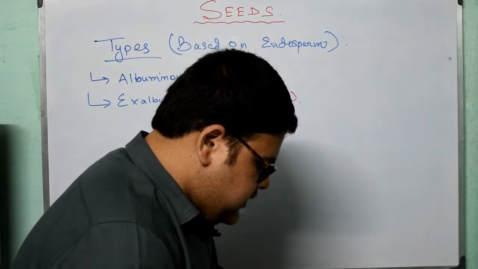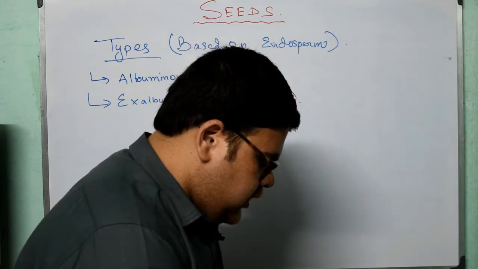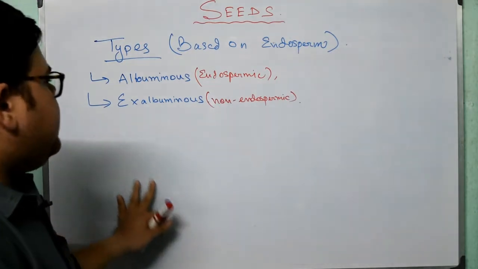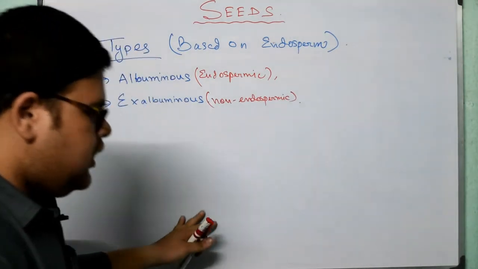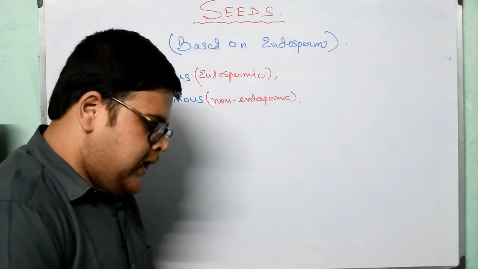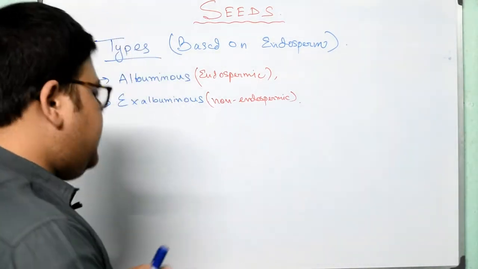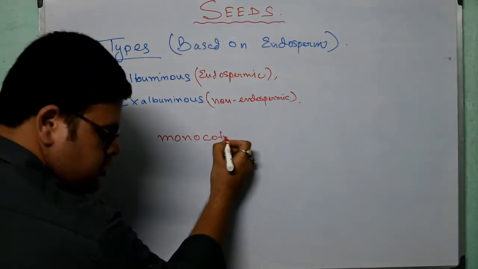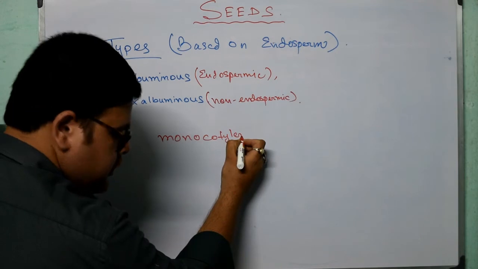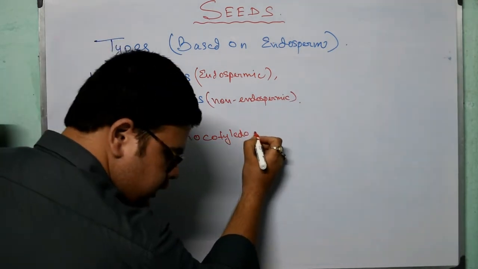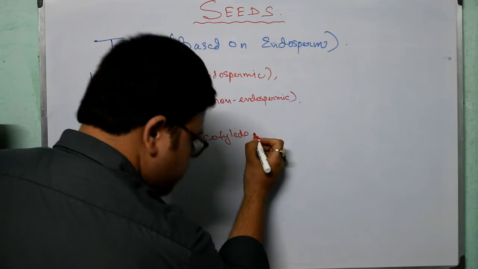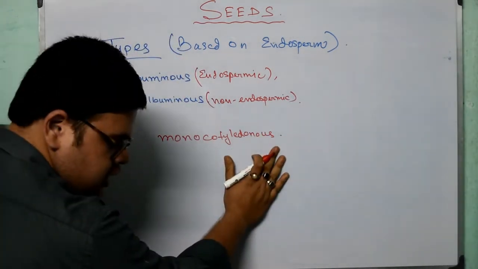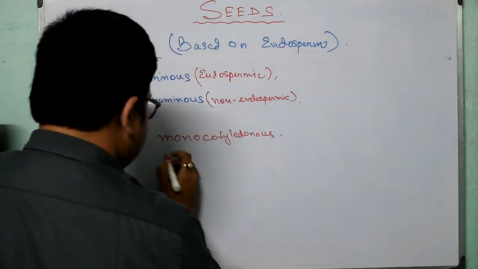So broadly, seeds are of two kinds: monocotyledonous and dicotyledonous. If we define them on their types, we will find that there are two types. One is monocotyledonous, another one is dicotyledonous.